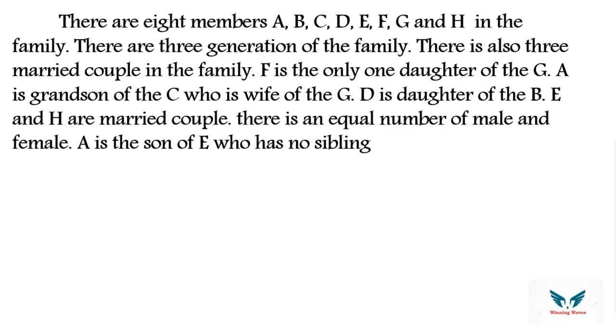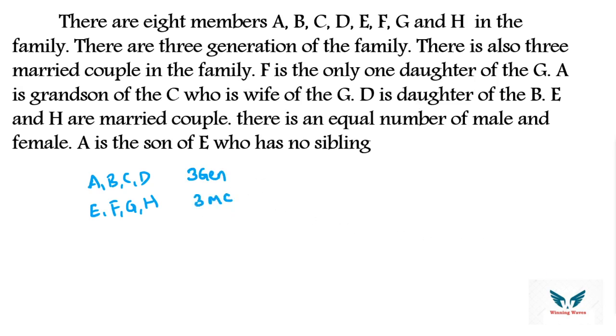So this is the first question, which is a blood relation based puzzle. There are 8 members: A, B, C, D, E, F, G, H. So in total we have 8 people. In the family there are 3 generations, and there are 3 married couples in the family.